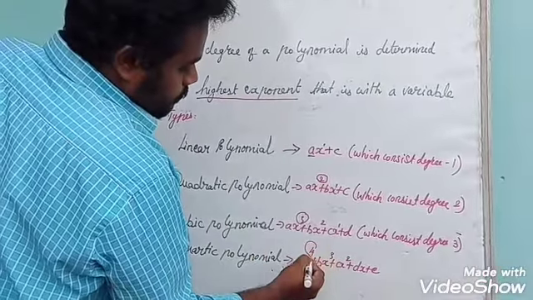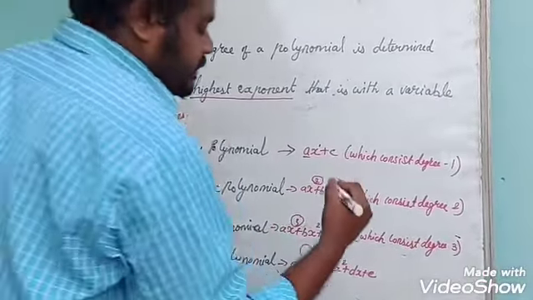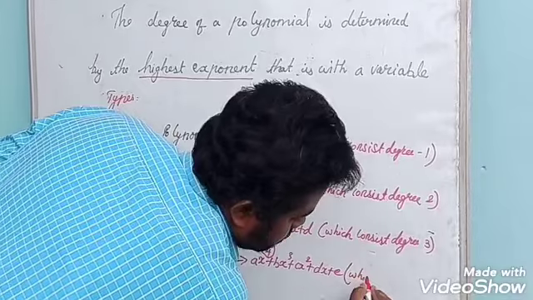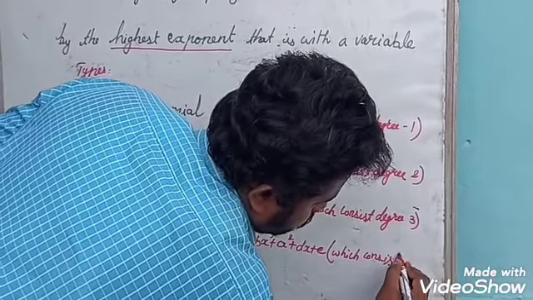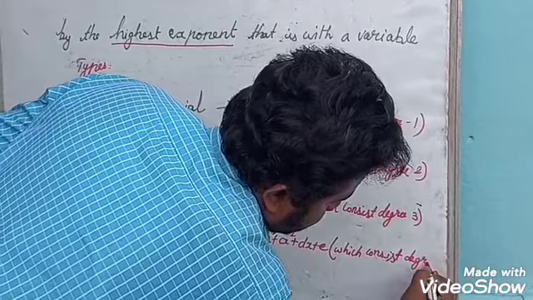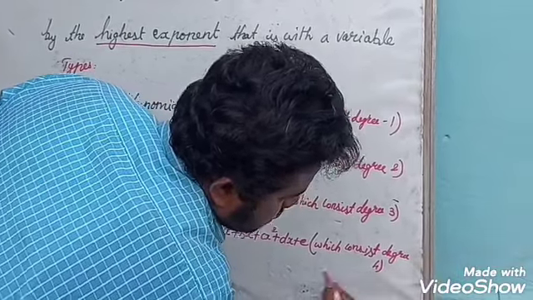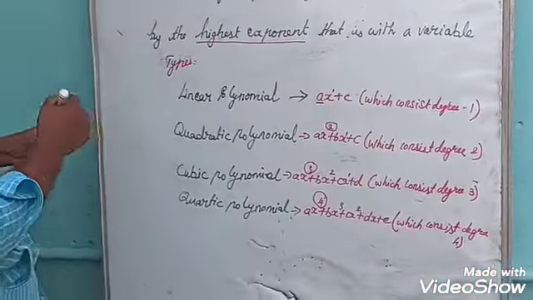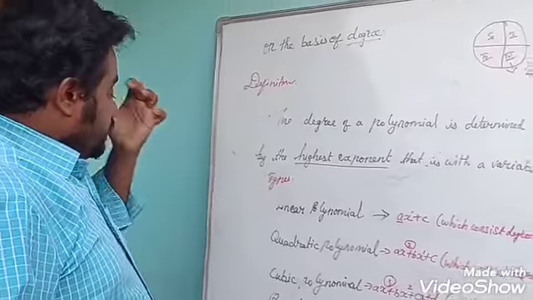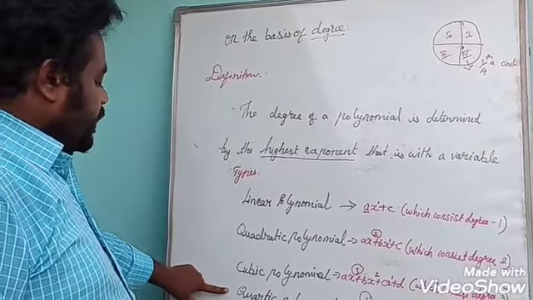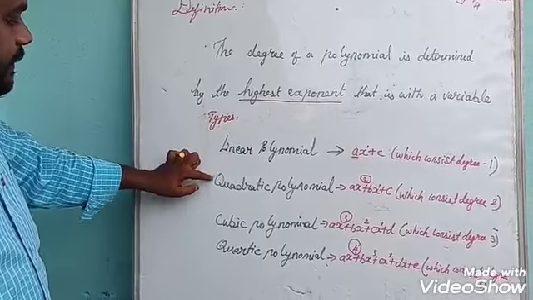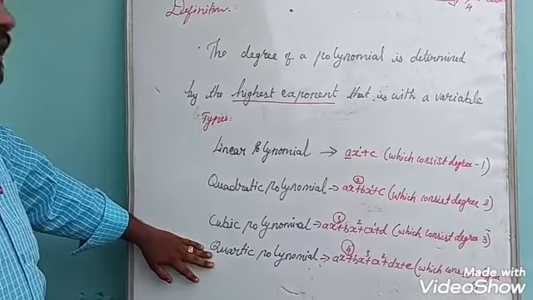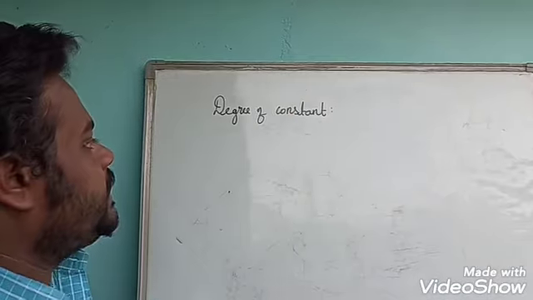So the degree consists of 4, which is degree 4. So now you see linear, quadratic, cubic and quartic polynomial. Almost you have to see only the first 3. Quartic polynomial is rare.